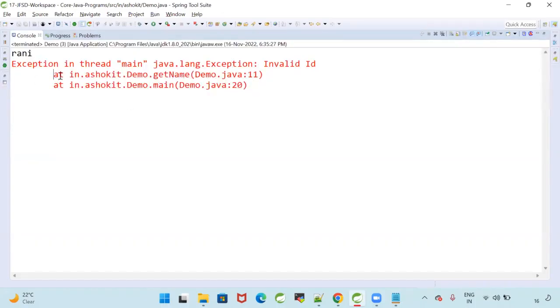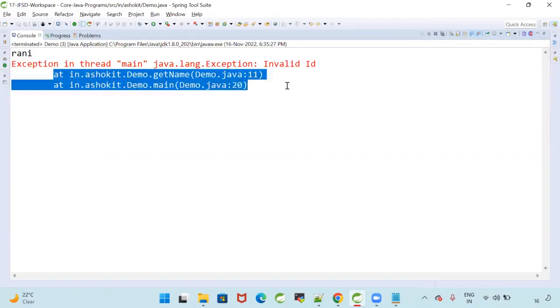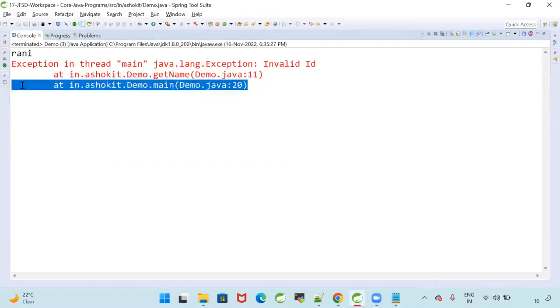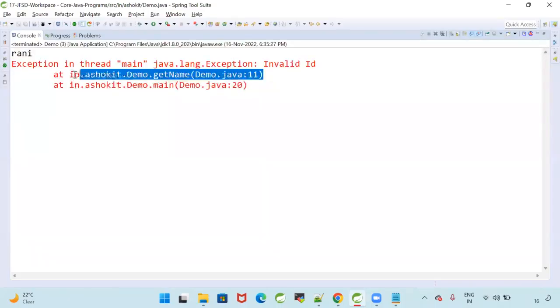What is getName? That is the method which got the exception. Who called that method? Who is the reason for that method? The main method called that method, and that method has given the exception. So it is printing the method hierarchy also. We executed the program from the main method, the main method called the getName method, and the getName method got the exception.